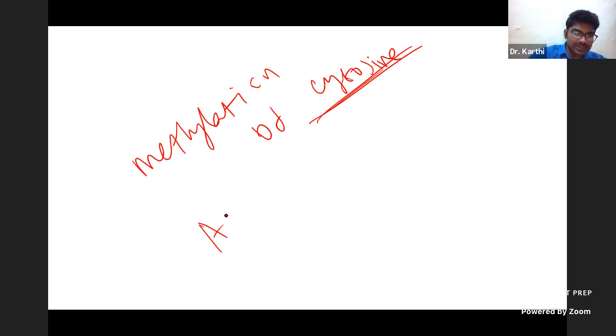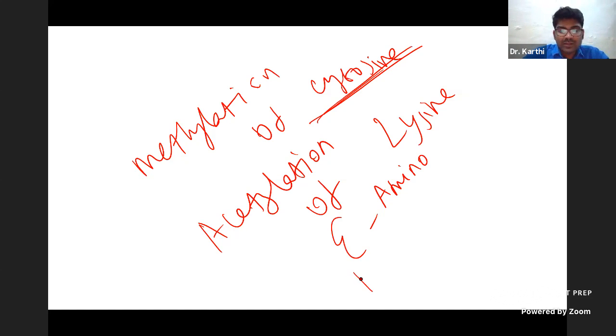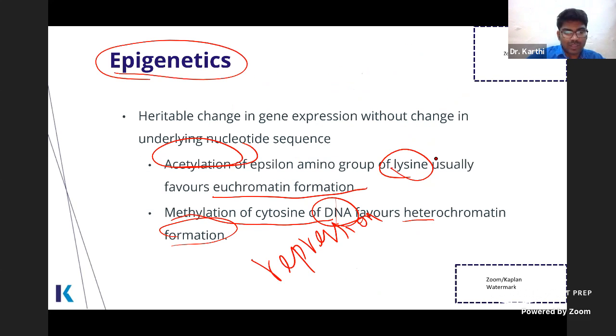That is gene repression. Then acetylation of which amino acid? Lysine. Which part of lysine? It is the epsilon amino group of lysine. What it will do? It will favor gene expression, so otherwise you can also say euchromatin. Okay, so these are the usual questions they ask about epigenetics.